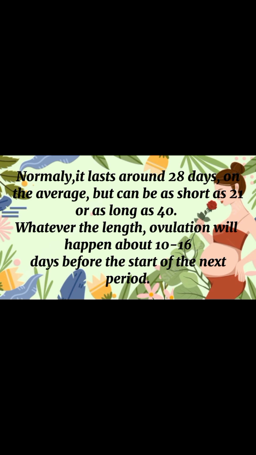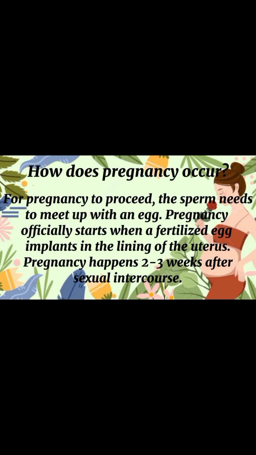How does pregnancy occur? For pregnancy to start, the sperm needs to meet up with an egg. Pregnancy officially starts when a fertilized egg implants in the lining of the uterus. Pregnancy happens 2 to 3 weeks after sexual intercourse. For pregnancy to happen, a sperm must meet an egg. Pregnancy officially begins when the fertilized egg attaches to the uterus lining. This usually occurs 2 to 3 weeks after sex.